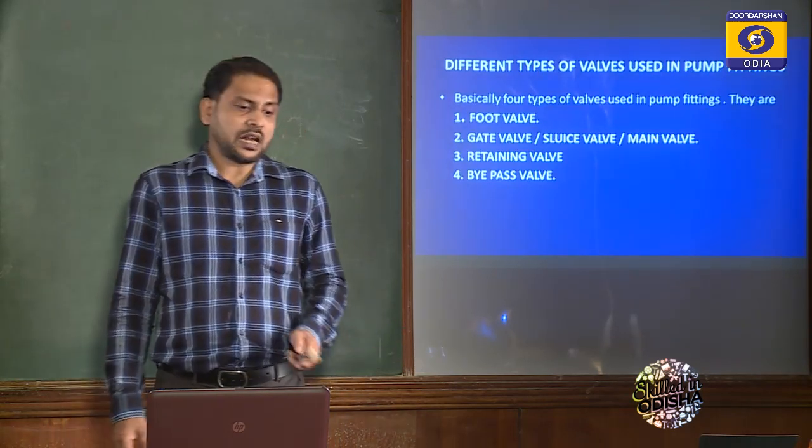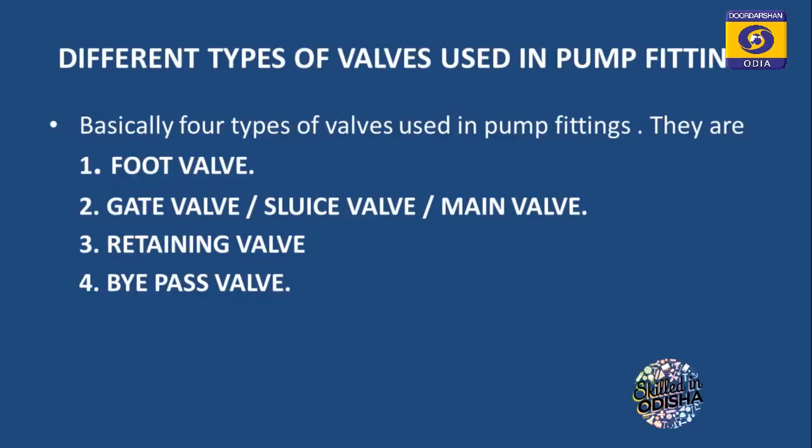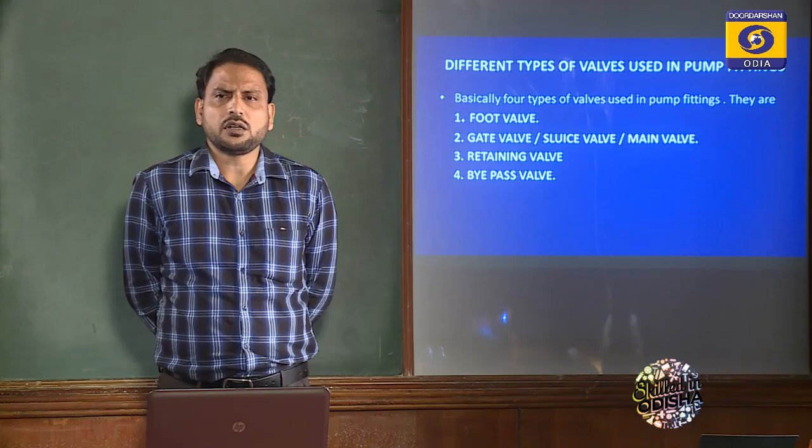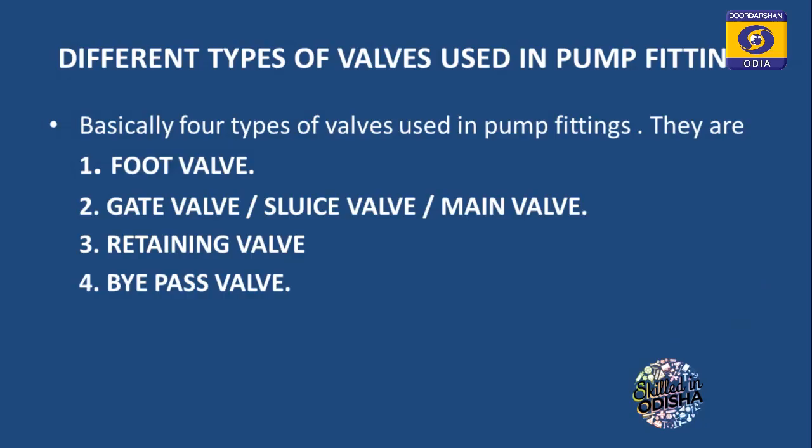So now in your mind you must think about what the different types of valves are, valves used in the pump, the mine pump. The different types of valves used in mine pumps are: number one is your foot valve. Remember, number one is your foot valve. Number two is your main valve, also called Swiss valve or gate valve. Number three is your retaining valve, and number four is your bypass valve.